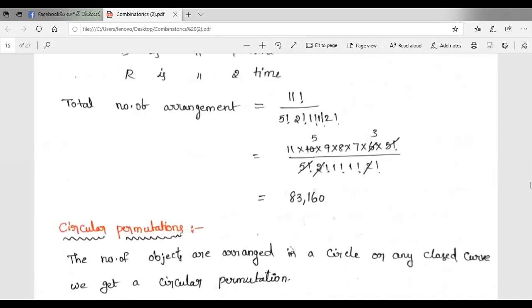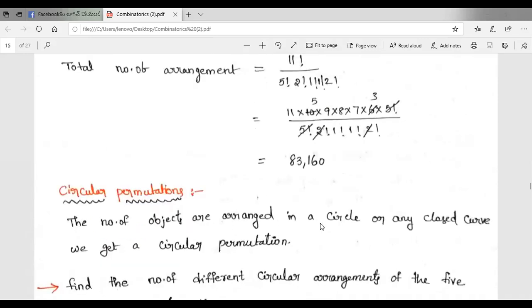So next definition, circular permutations. When a number of objects are arranged in a circle or any closed curve, we get a circular permutation. So the given objects arranged in a circular form is called circular permutation.